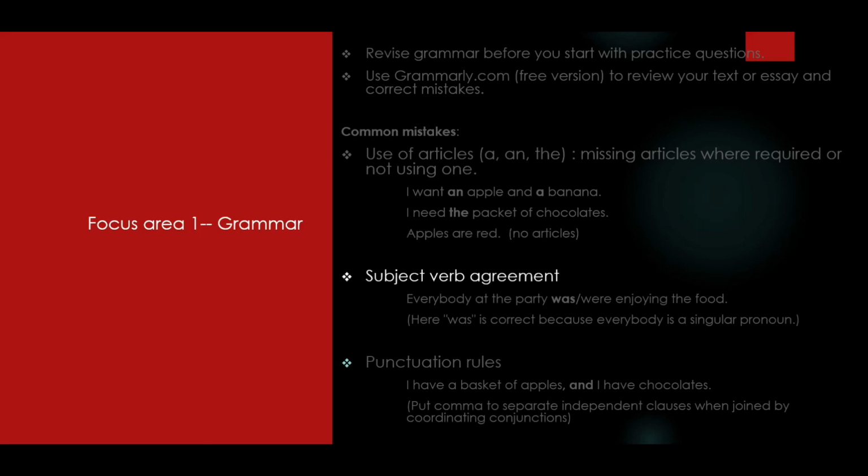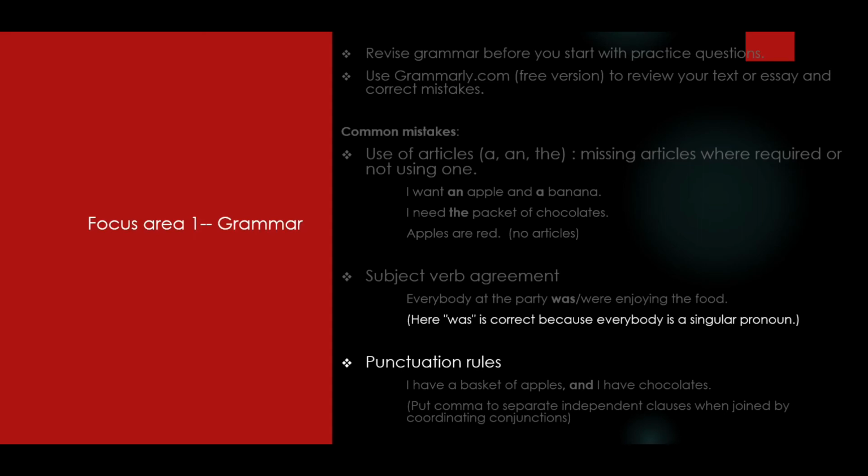The second most common type of error would be subject verb agreement. As I said before, when I was showing you Grammarly.com, the sentence everybody at the party were or was enjoying the food. So here was is correct because everybody, which is the subject here, is a singular pronoun. So that is why we use was. There are several rules around subject verb agreement. Again, go to the internet and search for it, and understand the rules before you begin to practice.